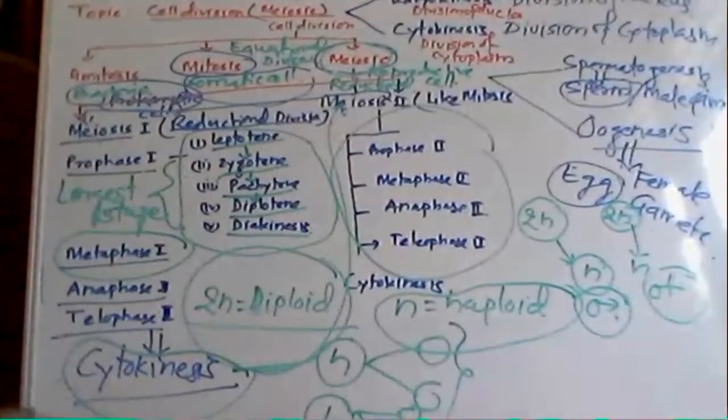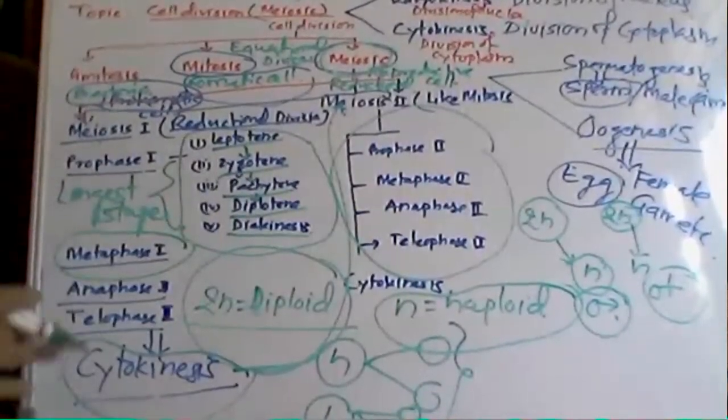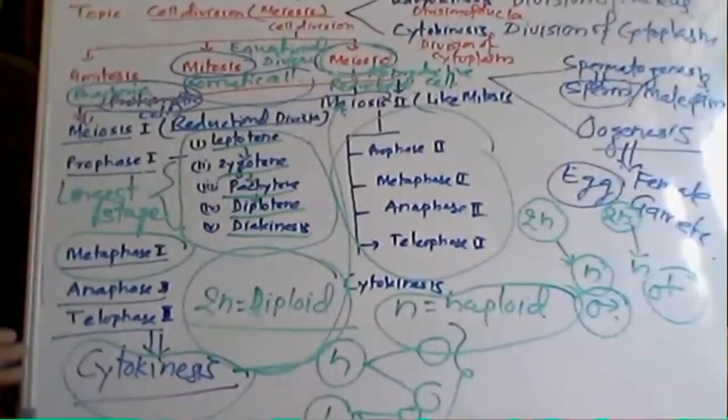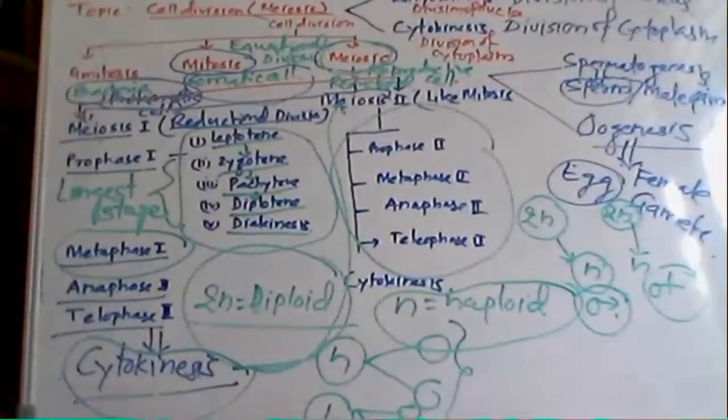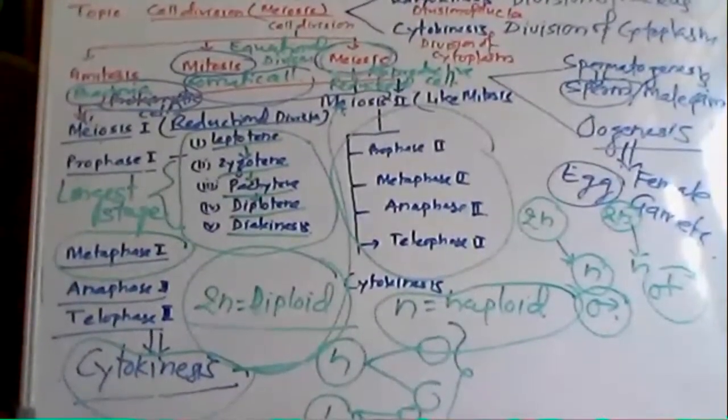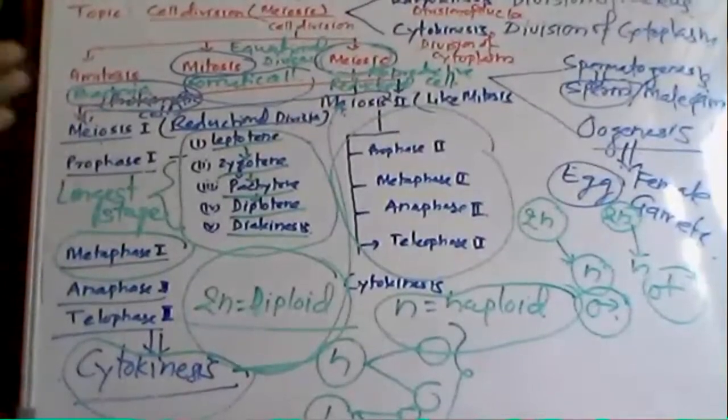Then what is the difference between meiosis 1 and meiosis 2? This is the question. In meiosis 1, 2n is, for example in human beings, 46, and chromosome division occurs. It means the two daughter cells will get an equal number of chromosomes.